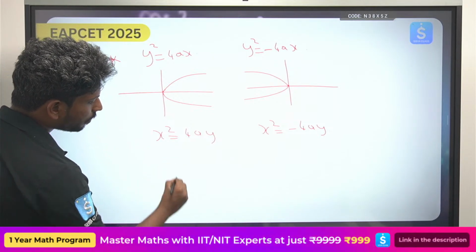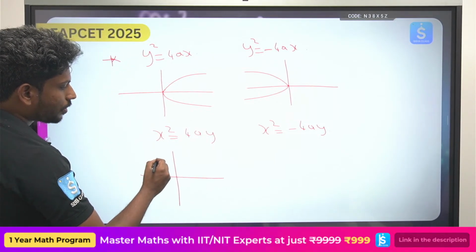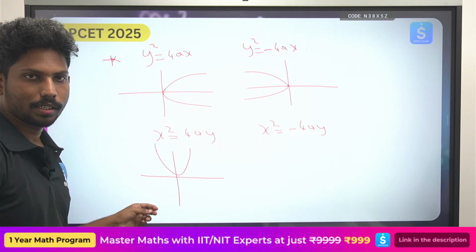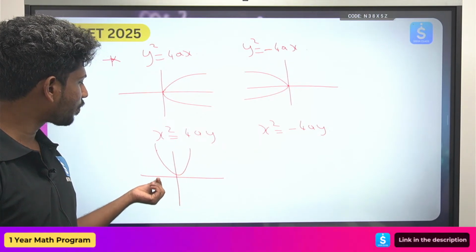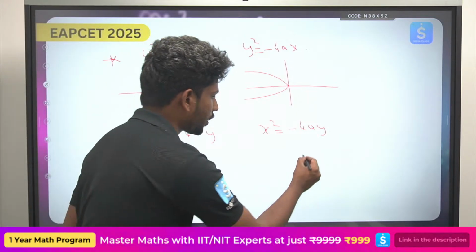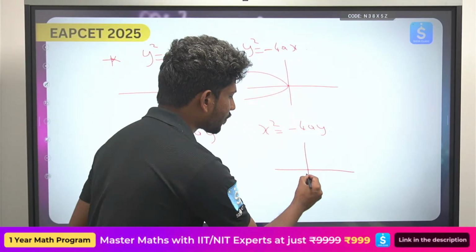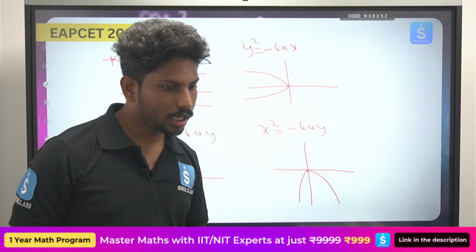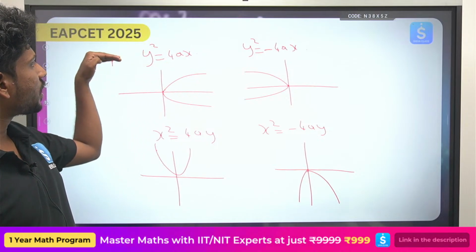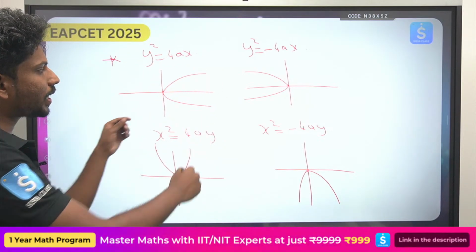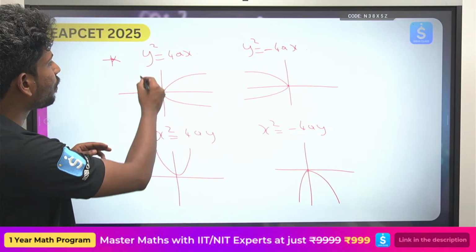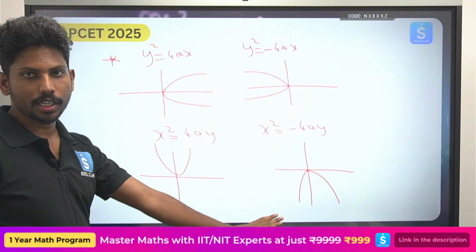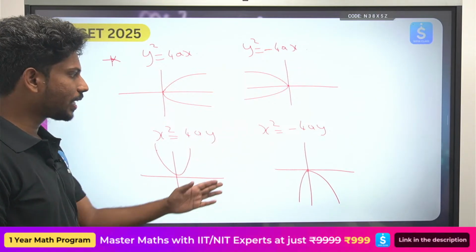Okay, for x square equals to 4ay, this graph will be symmetric about the y-axis. Okay, so whenever you take x negative and positive, the y will always be positive. That is what it means. Whenever you take x square equals to minus 4ay, the graph will be like this. So you have to learn these 4 parabolas. Okay, so I hope you are getting it right. So first, y square equals to 4ax, this graph will be symmetric about the x-axis. Whenever you take y positive or negative, the square always gives you the positive. That is how the graph comes. So you have to learn these 4 graphs. Okay, so take the screenshot and then we'll try to do the problem.